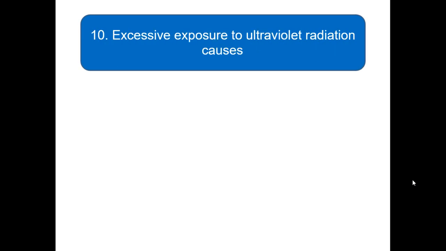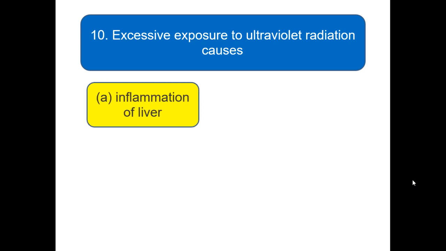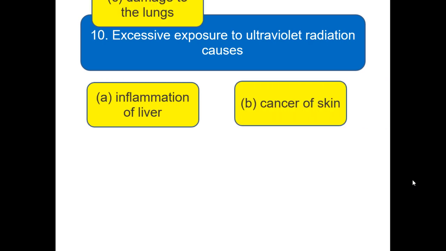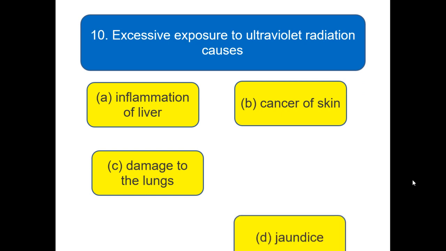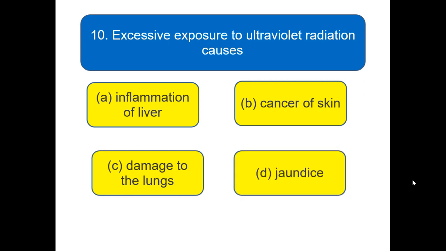Excessive exposure to ultraviolet radiation causes inflammation of the liver, cancer of the skin, damage to the lungs, and jaundice. So these are the options for this question. Pick the right answer for this question. Hope you got all the answers and wrote all the answers on your sheet. Here we go to the next slide.